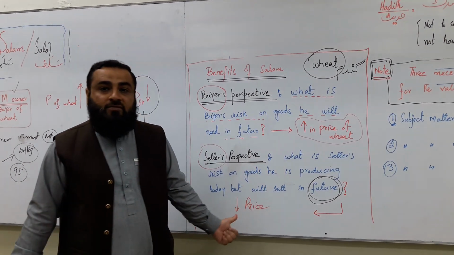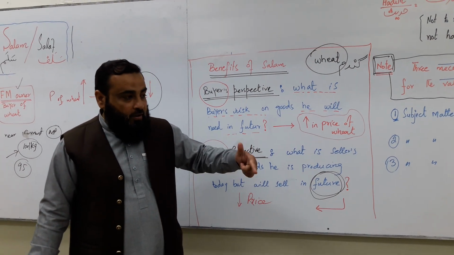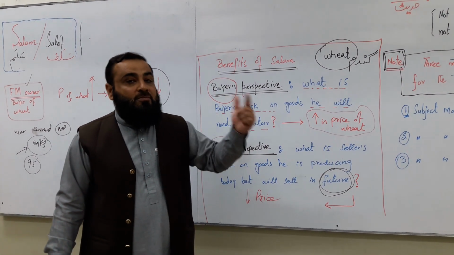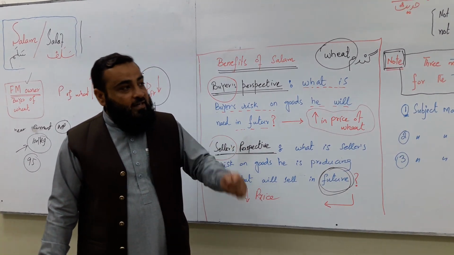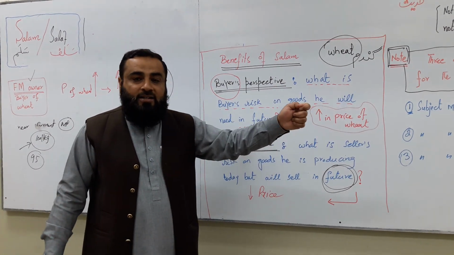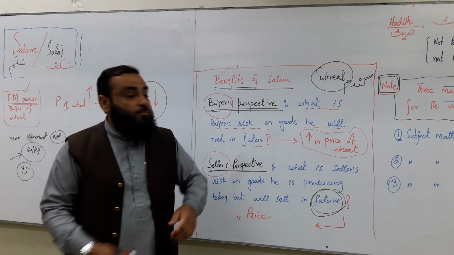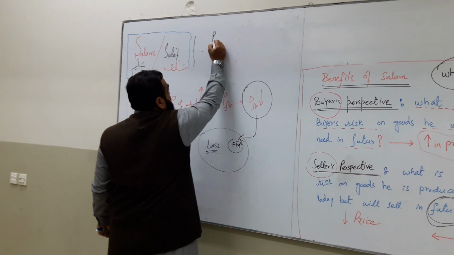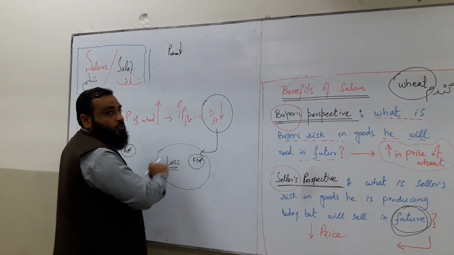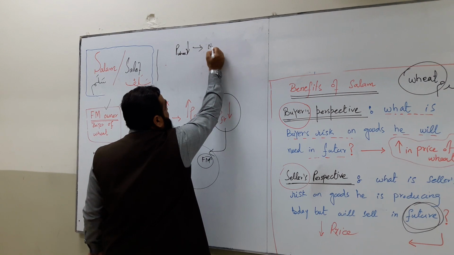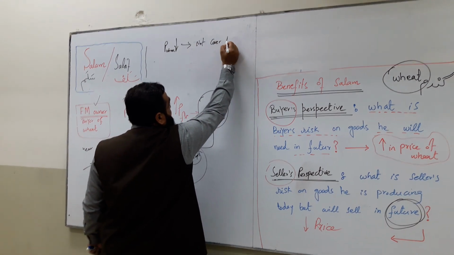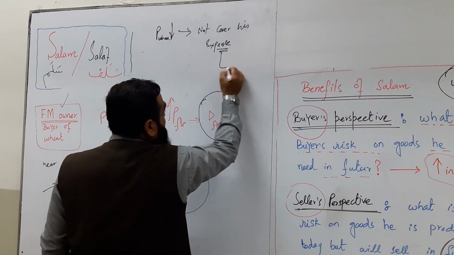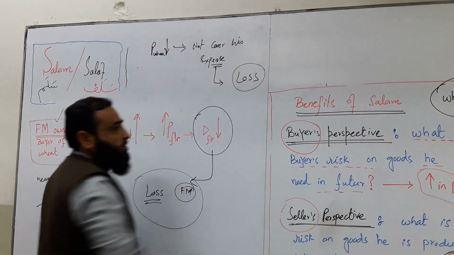The farmer who is cultivating wheat today is thinking that after 6 months when he will harvest wheat and take it to the market to sell, if the market price is reduced at that time, it will not cover his expenses. So the situation will lead to loss.